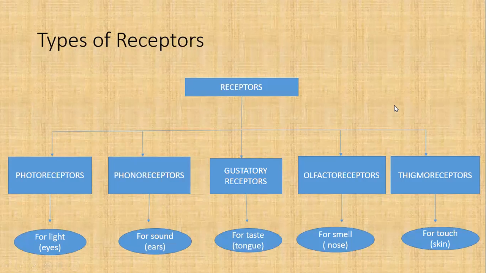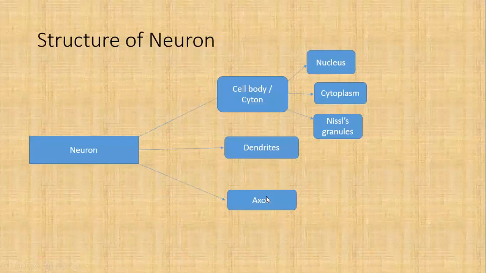You can see here in the flow chart that receptors are divided into photoreceptors, which are present in eyes and detect the light stimulus. Then phonoreceptors, they are present in our ear and are for the detection of sound. Gustatory receptors are present in our tongue and are for detection of taste. This question has come one year: explain what is the gustatory receptor and what is the function of the gustatory receptor.